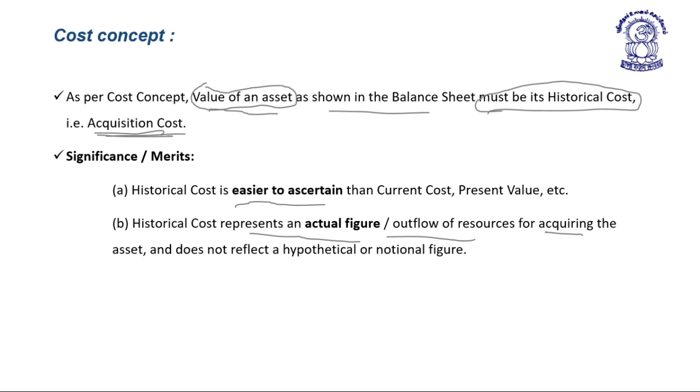Historical cost is easier to ascertain because the actual outflow or actual figure of resources utilized for acquiring this asset is already measured in terms of money, and it does not reflect a hypothetical or notional figure.